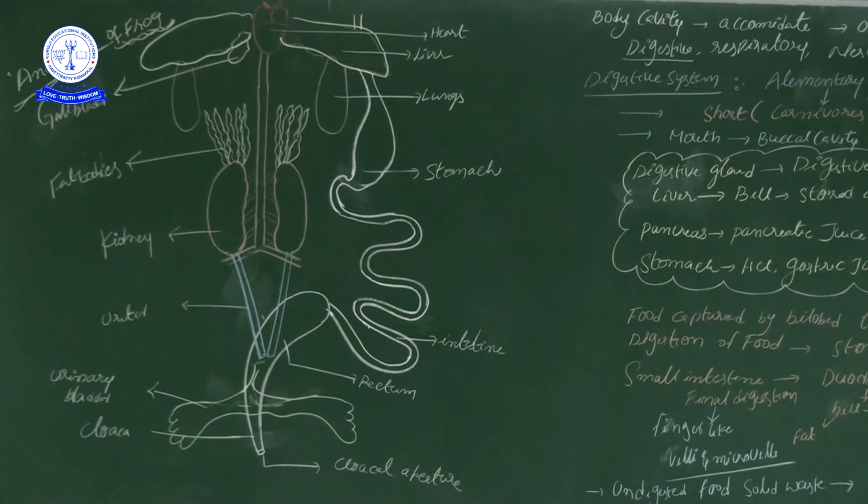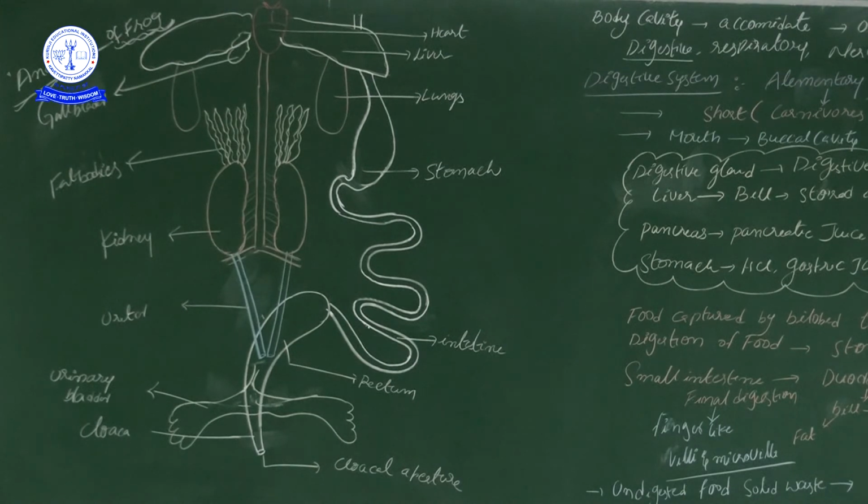They need gills, especially the tadpole larva that we see now. In the tadpole larva stage they have gill slits, with the help of the gills only they can respire. After that, when they adapt to terrestrial places, when they are modified into the adult one, these gills will be replaced by the lungs.